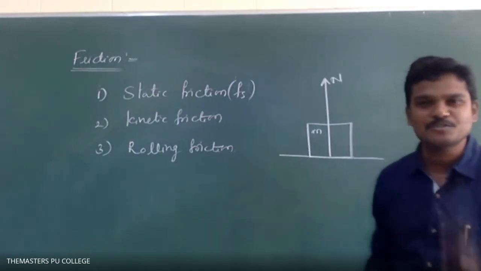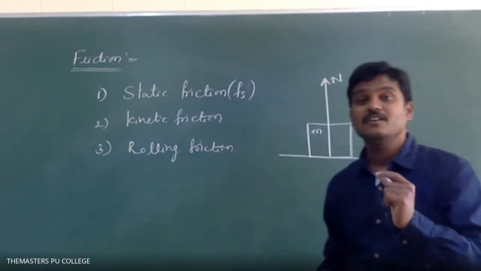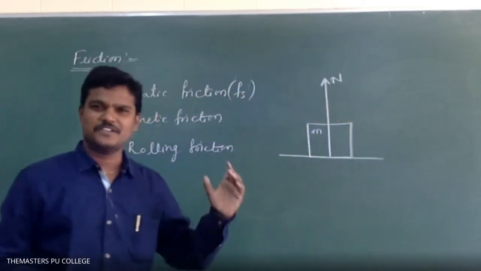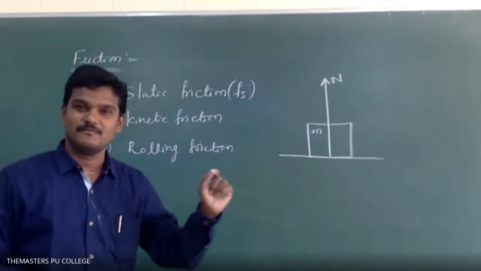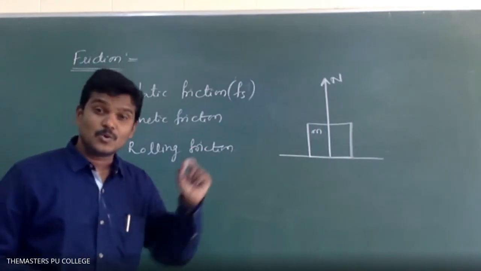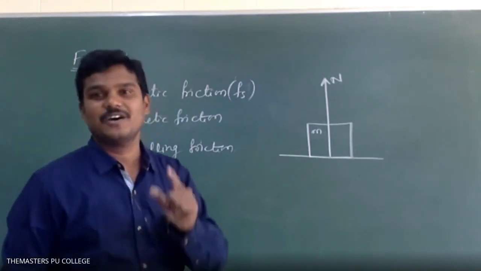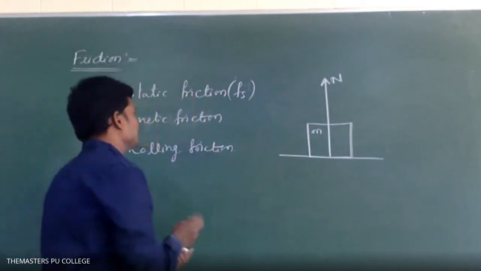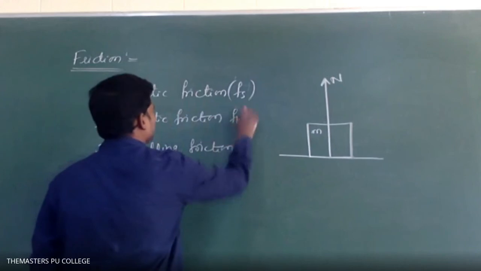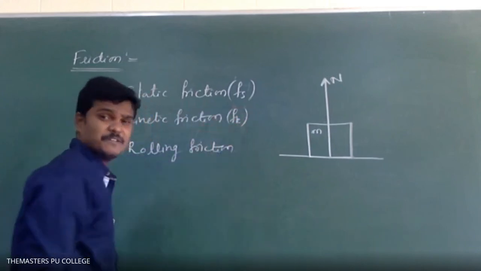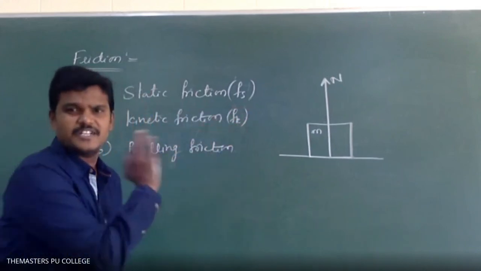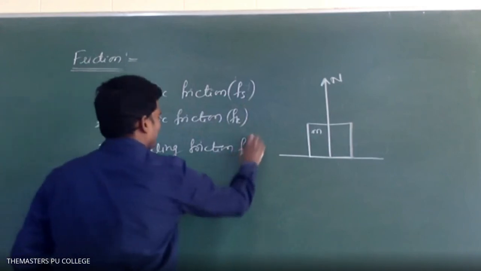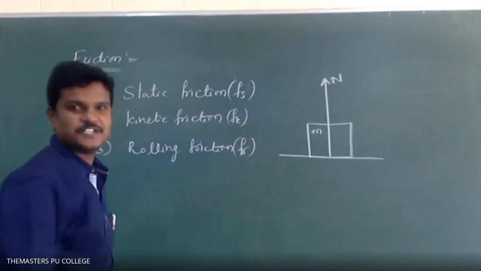The frictional force present when one body rolls over the surface of another body, we call rolling friction. We can represent kinetic friction with FK, and we can call it dynamic friction also. And this is FR, rolling friction.